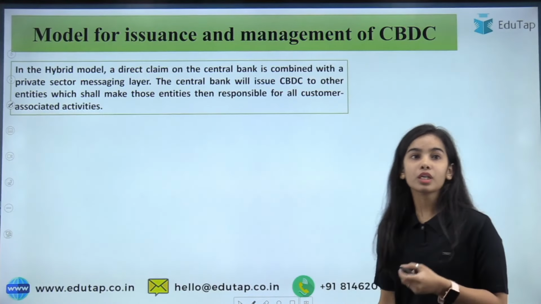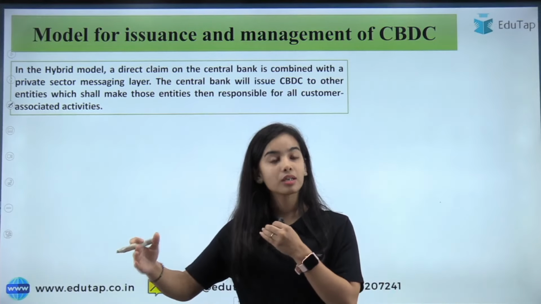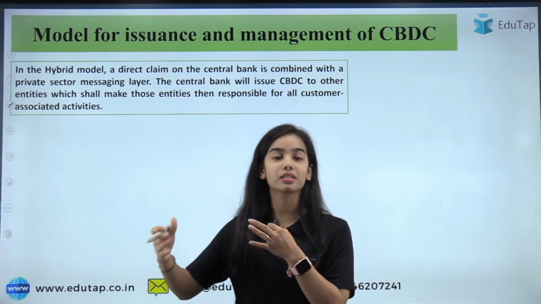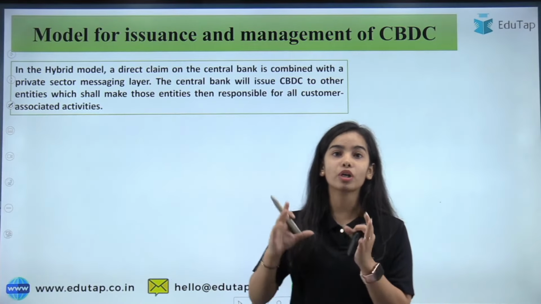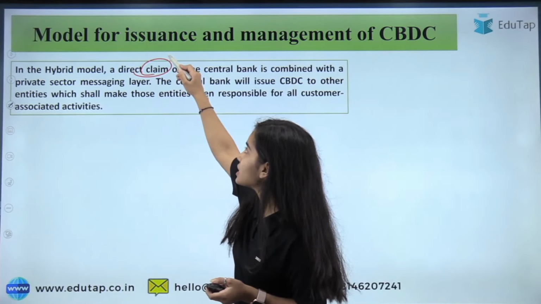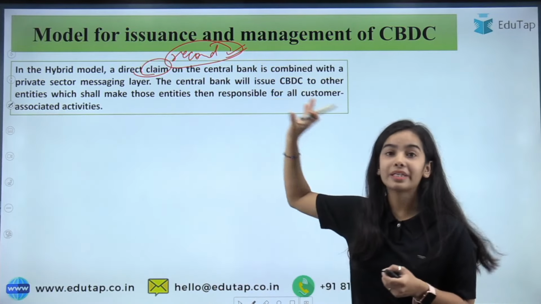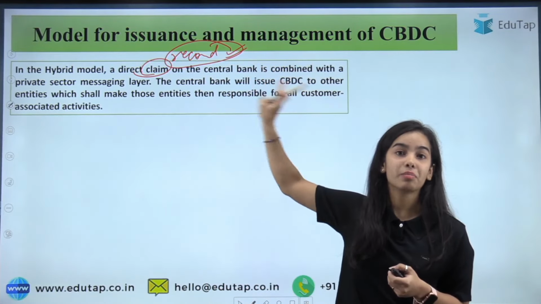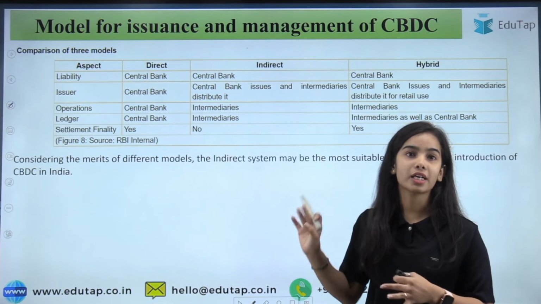Okay. So now the hybrid model, in which the RBI is issuing everything, like issuing the CBDC, as well as the RBI also doing the record keeping. So it is a hybrid model of both. As the RBI also has the record keeping, the direct claim can be raised with the central bank. So you can read this. This is the summary that is provided by the RBI.